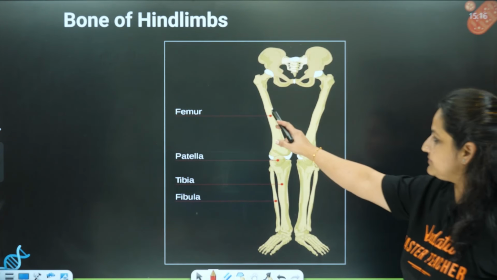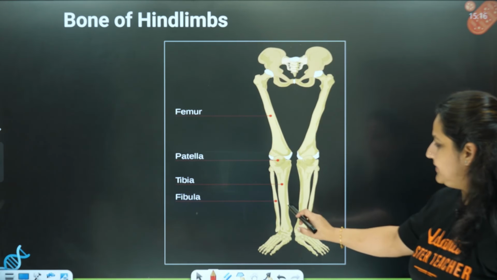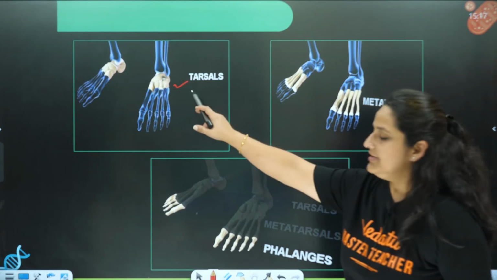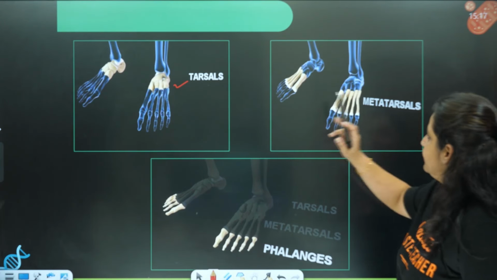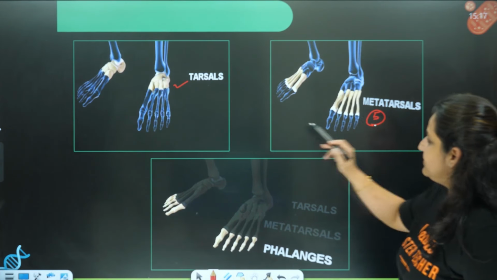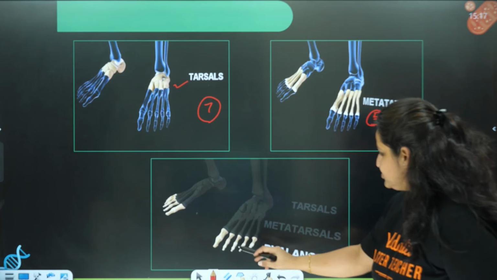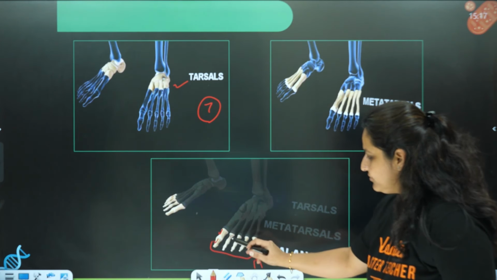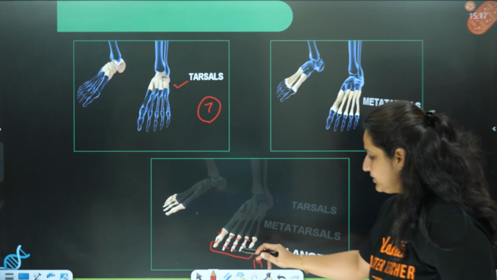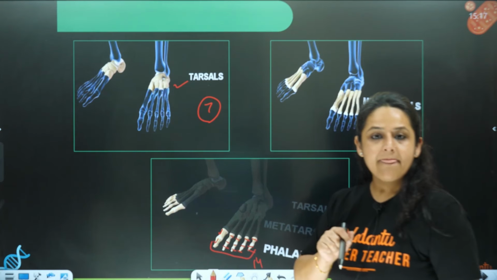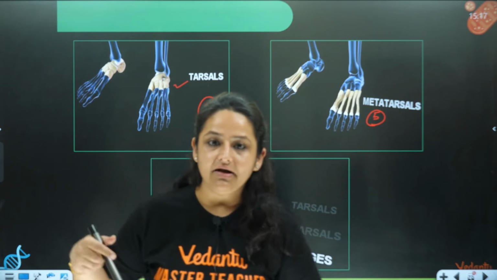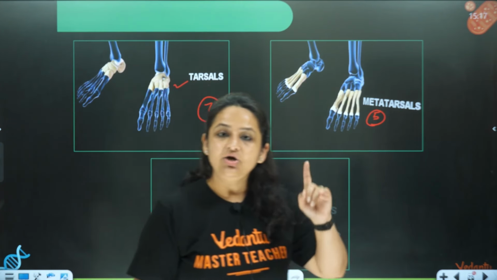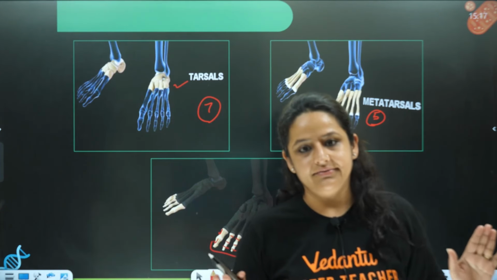See, femur, patella, tibia and fibula, right? And tarsals you can see. The ankle bones you can see 7 in number. The metatarsals you can see they are 5 in number. Okay, and the phalanges you can see, these ones, they are how much? 14 in number. 2 over here and 3 in each of the other toes. Right? So 30, 30, 30, 30. How much is the total? The total is 120. 120 bones of the limbs are done.